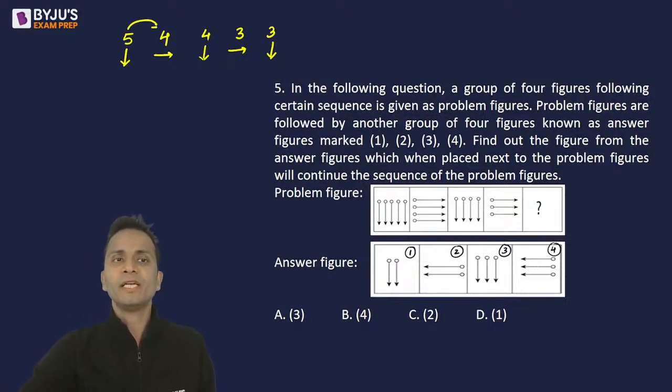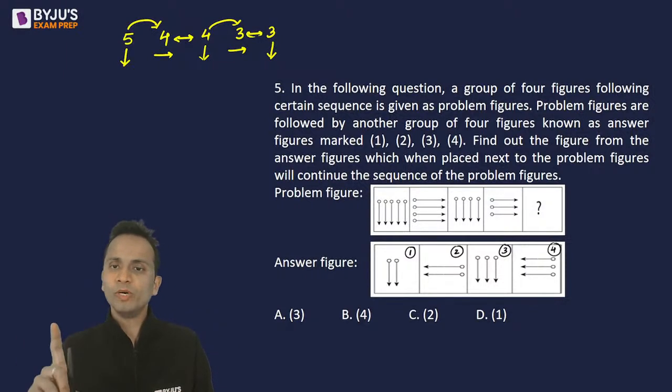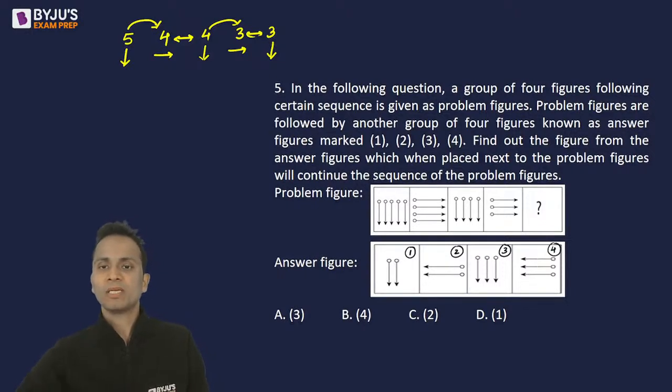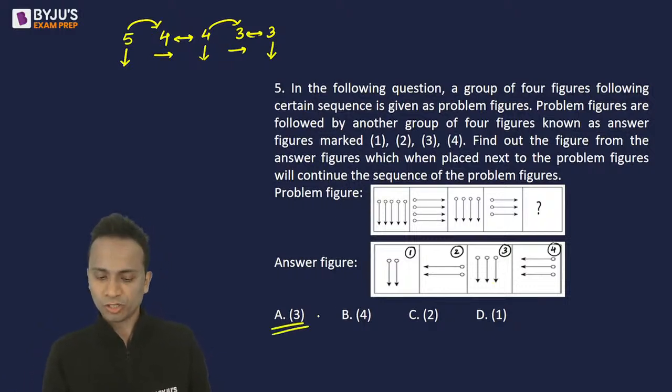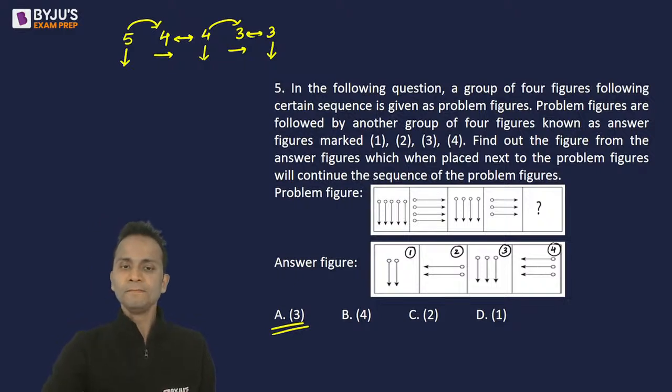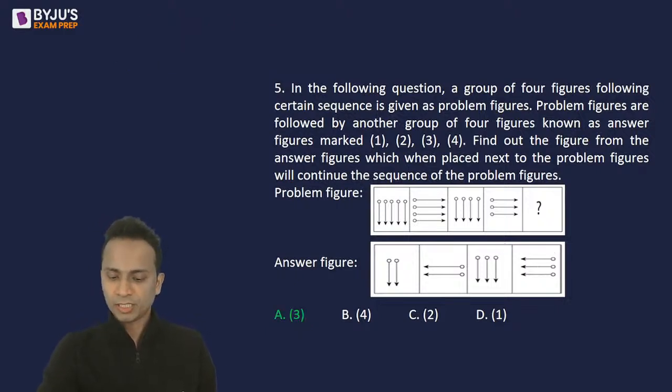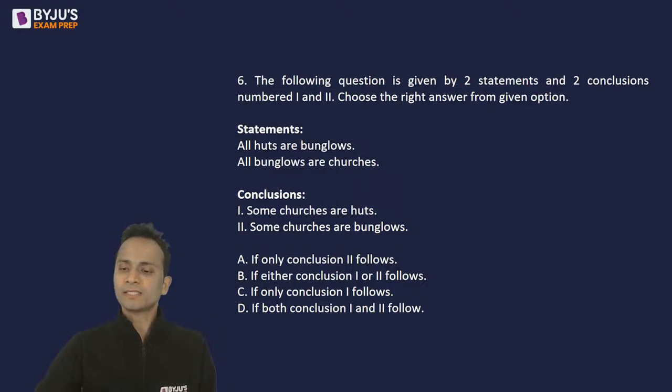Now from here it is reduced by 1, from here it is reduced by 1, but here it is the same. Okay, so in this case it is the same. So 3 arrows pointing downwards should be the correct answer. Now, 3 arrows pointing downwards is figure number 3. So figure number 3, that is option A, is the correct answer of this question. Okay. All right. Moving on, question number 6.